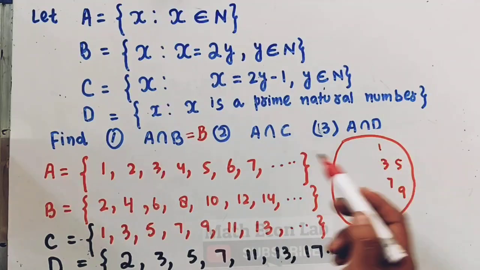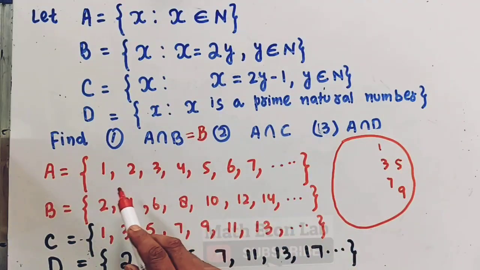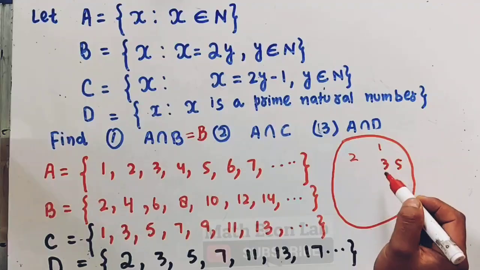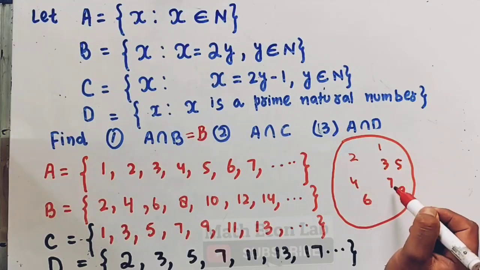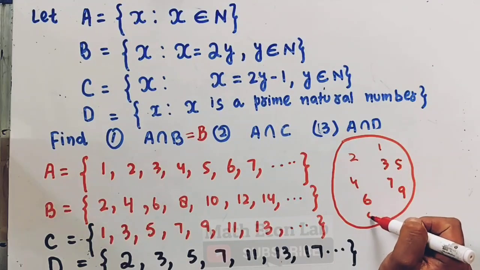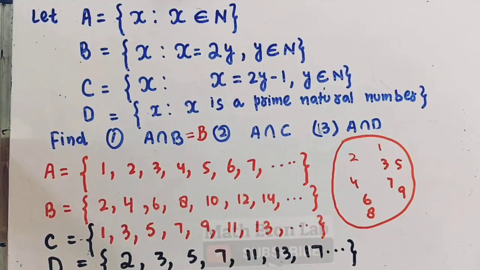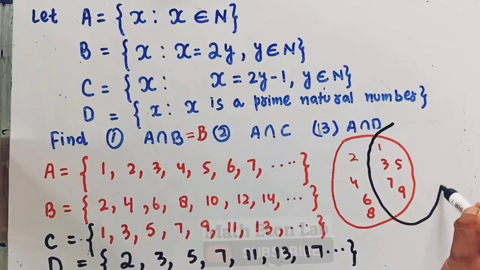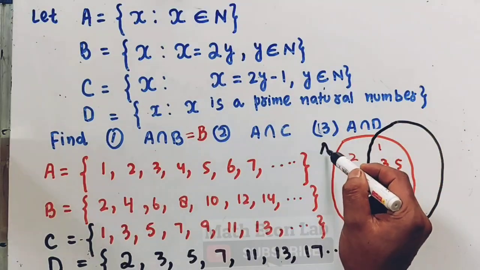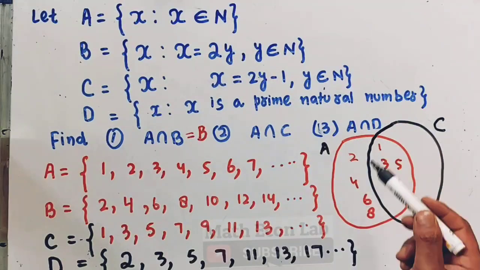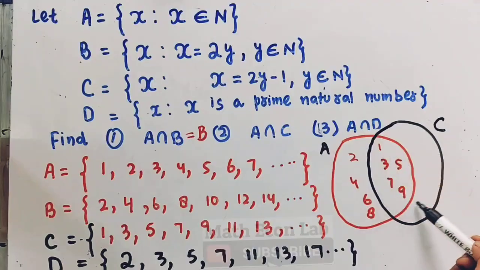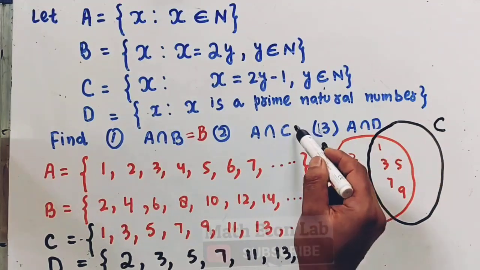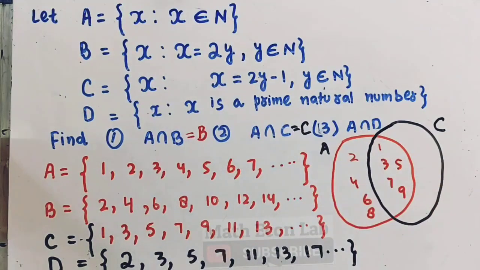Okay, let us suppose in set A we have 1, 2, 3, 4, 5, 6, 7, 8, 9 up to infinity here. Okay, so in set C we have 1, 3, 5, 7, 9, 13. So here you can see, since this is set A, A intersection C will be in fact equal to this set C. So A intersection C is equal to C here.